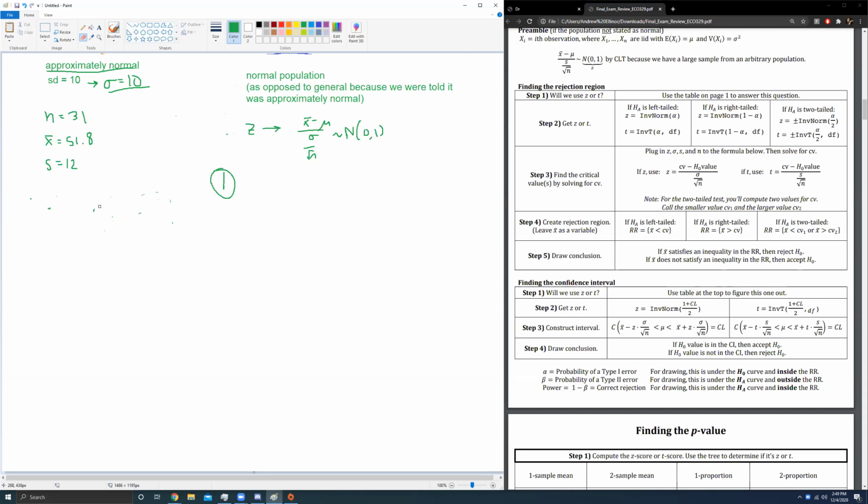All right. I don't know why I took the time to erase all that, but there we go. So if I do inverse norm of that, I get z equals 1.645.